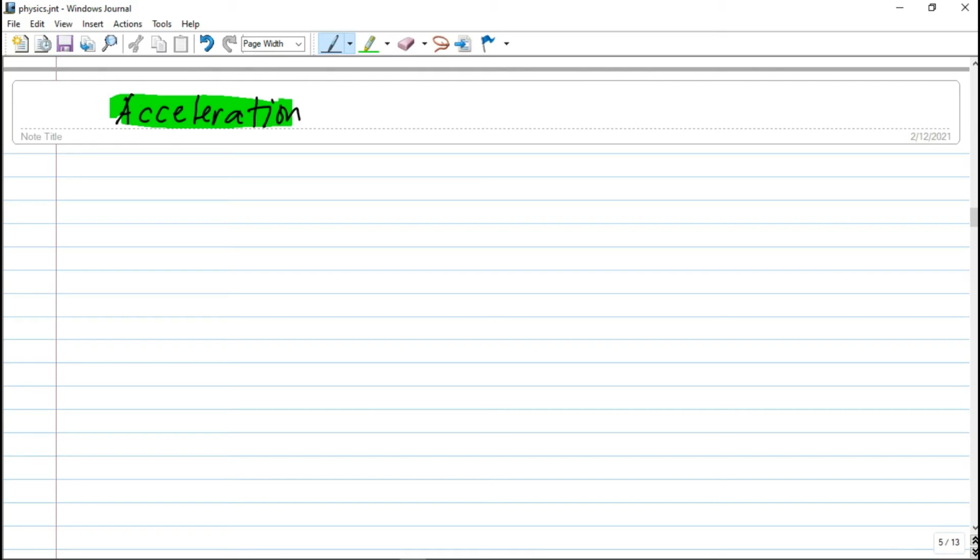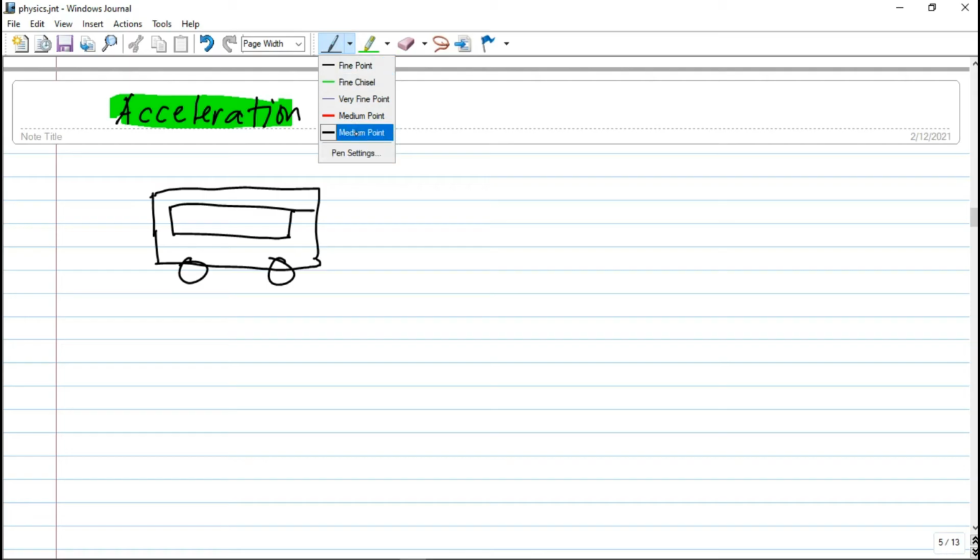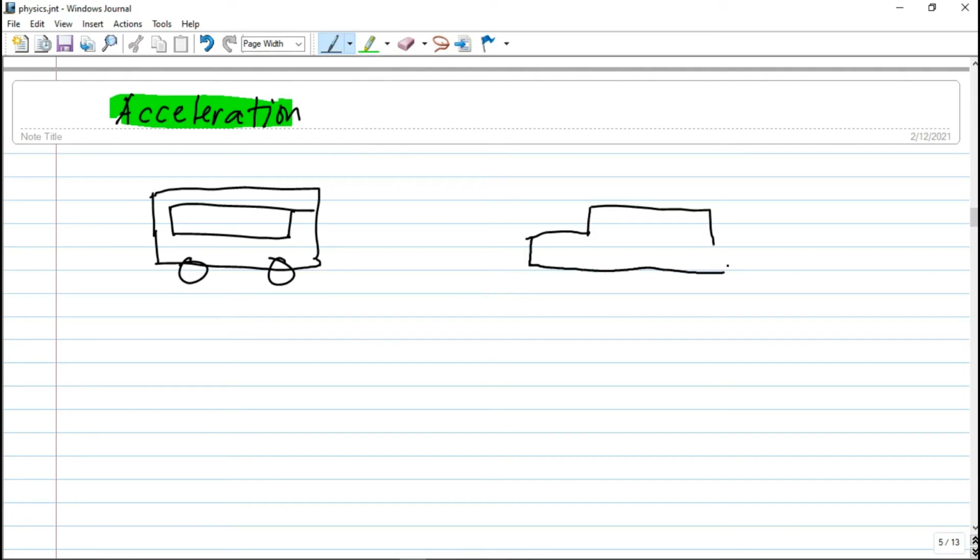Okay, it's either positive or negative. So let's illustrate using figures. When we say acceleration, let's say we have here an object. Let's say this is a bus here. I'm not that good in drawing, so pardon my drawing, guys. Say we have here a car.